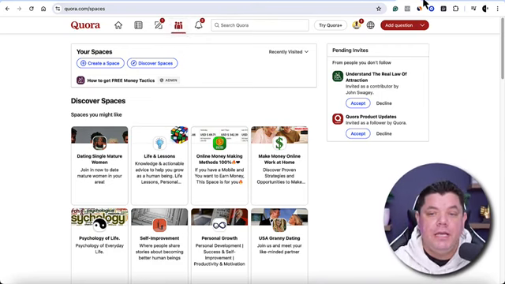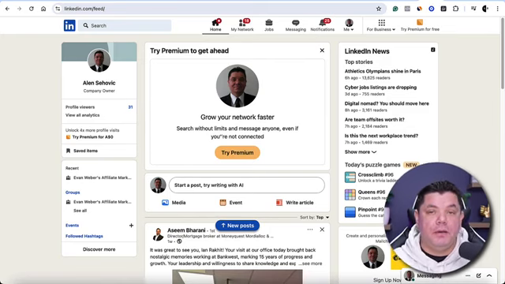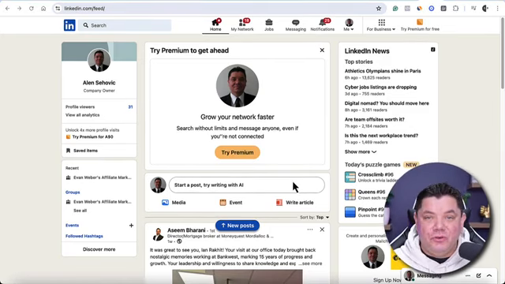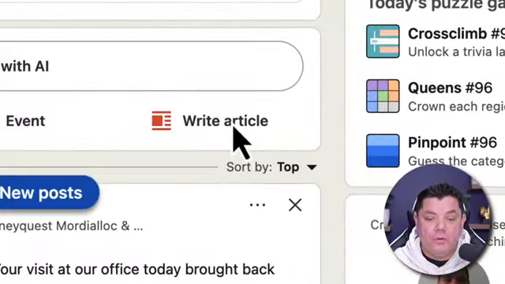From there, you would come over to LinkedIn. Once you're on LinkedIn, you also want to put up posts on LinkedIn. And in order to do that, it's really simple, guys. Once you set up your LinkedIn profile, you can see here, write article.